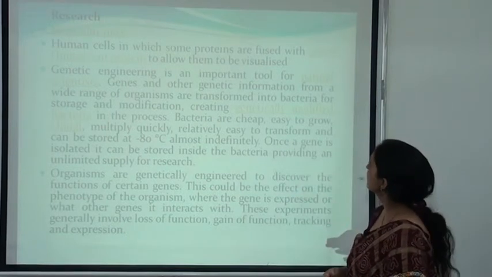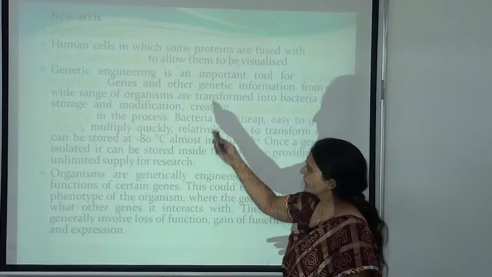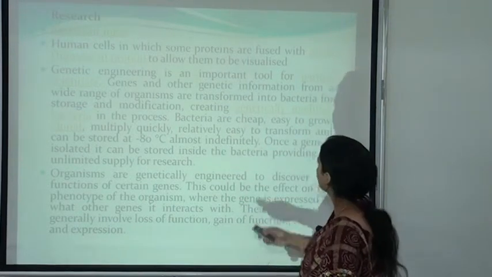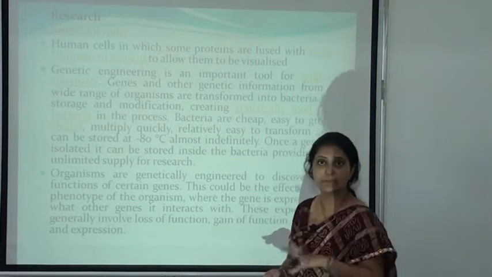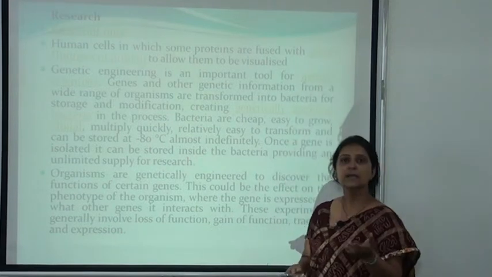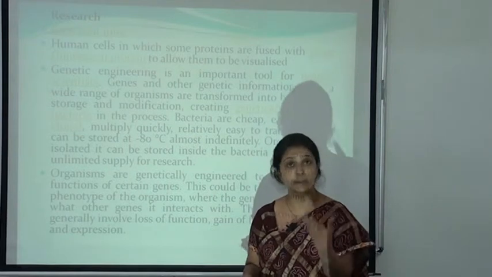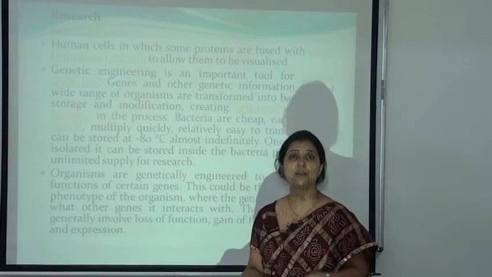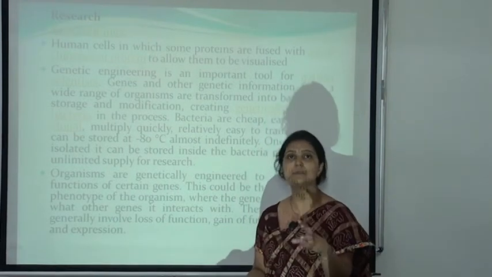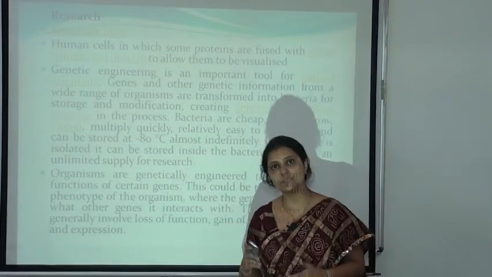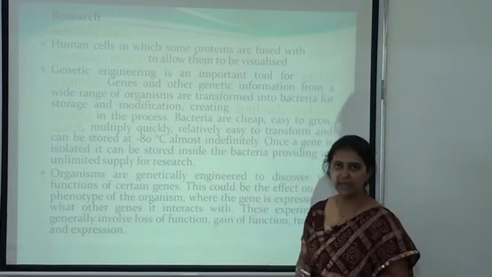It is also used in research, such as green fluorescent protein formation, natural products, and genetically modified bacteria. We can produce genetically modified bacteria, for example if we want to increase insulin production, antibiotic production, or enzyme production, so we can modify the bacteria and they will give a higher yield or higher production. So it is used in fermentation technology by using genetically modified bacteria.